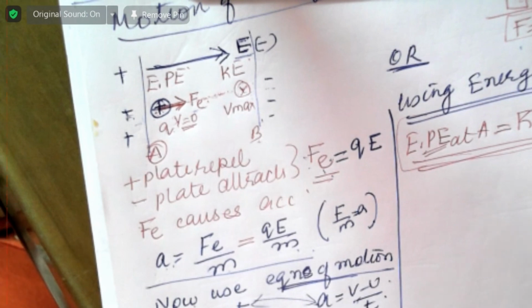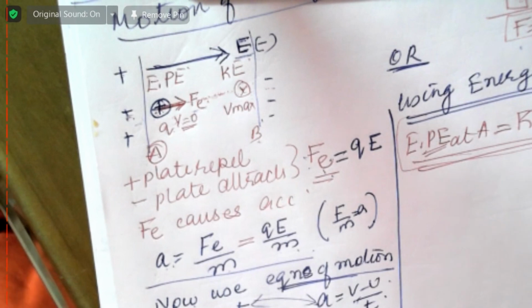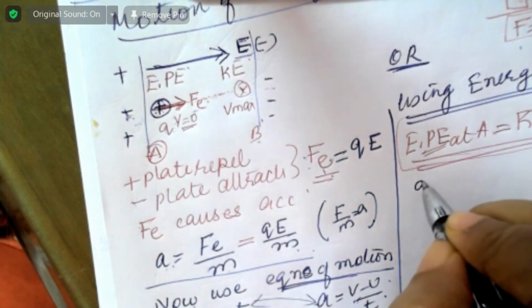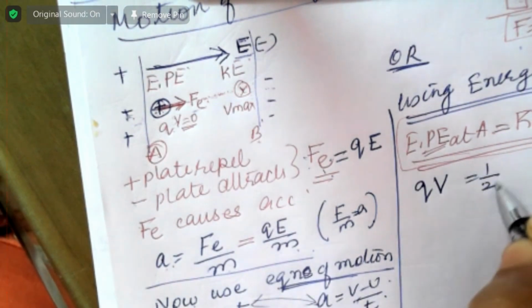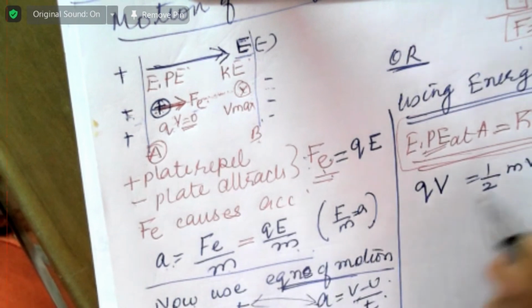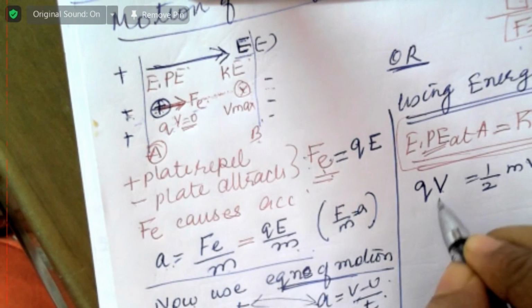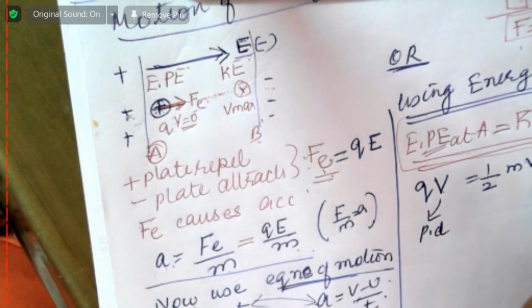Therefore, potential energy E is Q into V. Now you compare: force is equal to Q into E, potential energy is equal to Q into V. So Q into V is equal to half mv square, where this V is the potential difference and this small v is the speed.